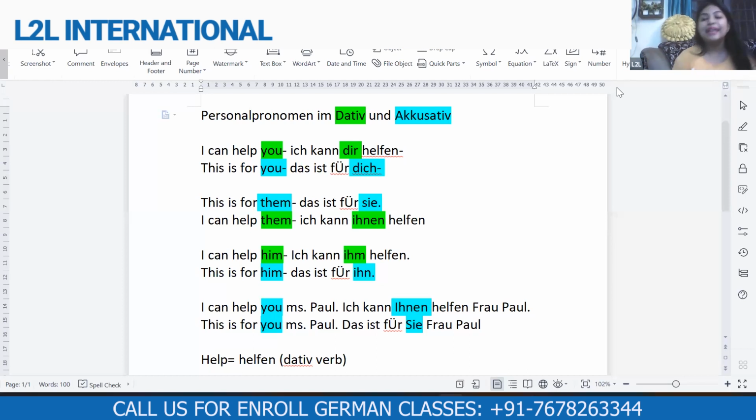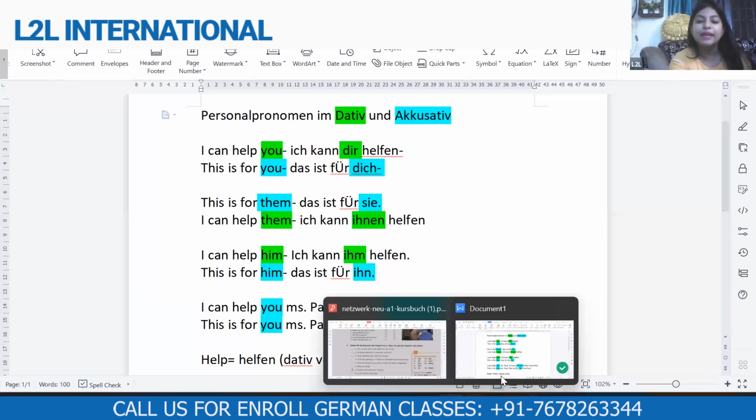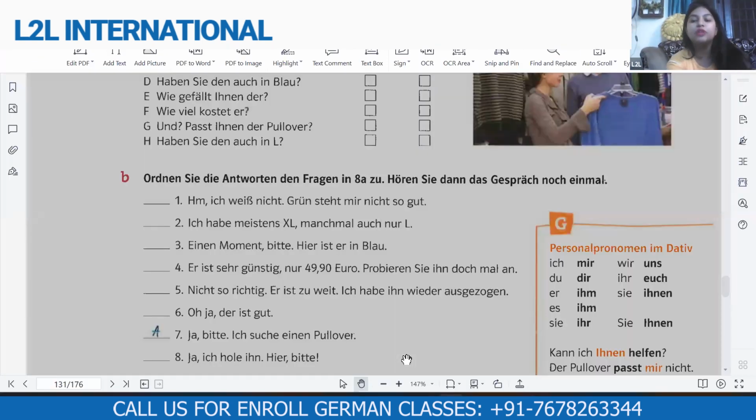Next one, I can help him. Here there is help again, so we have to write him in dative. So for him, I made the dative pronoun. The dative pronoun for him is given in the book. It is ihm. And if you remember, what is the pronoun for him in accusative? Anybody? If you remember, we did a sentence. The water is for him. The water is for the dog. So which pronoun did we use for dog?